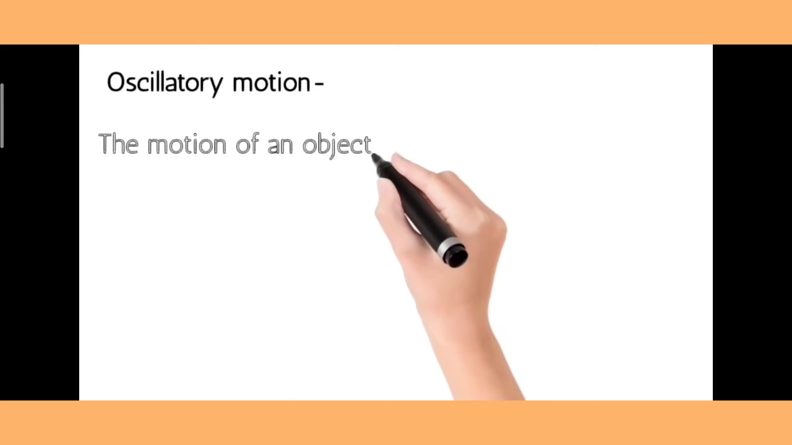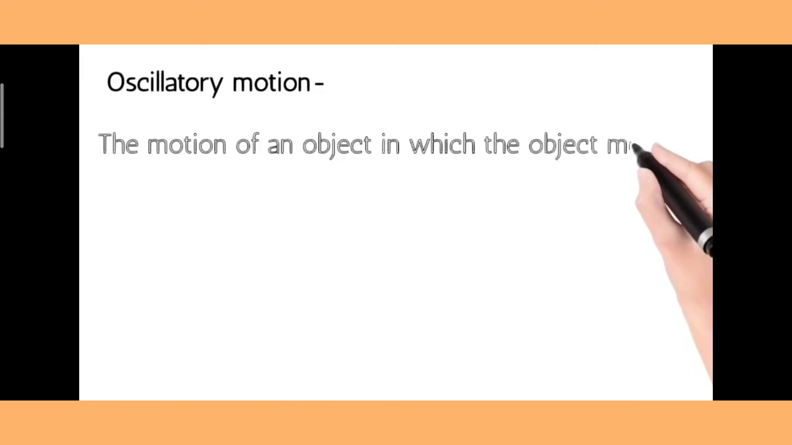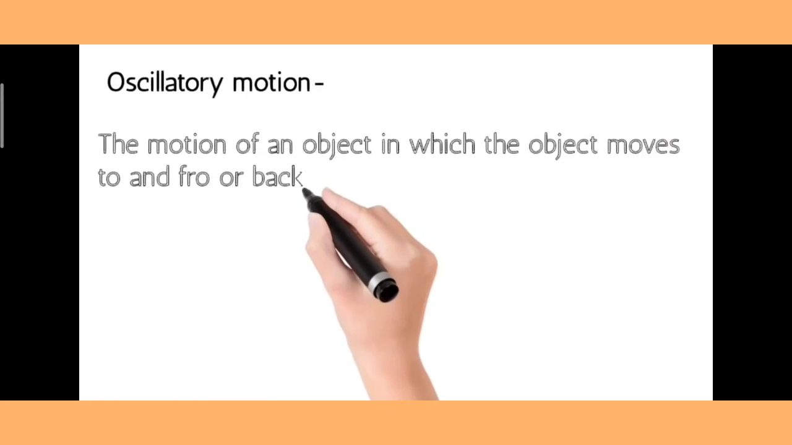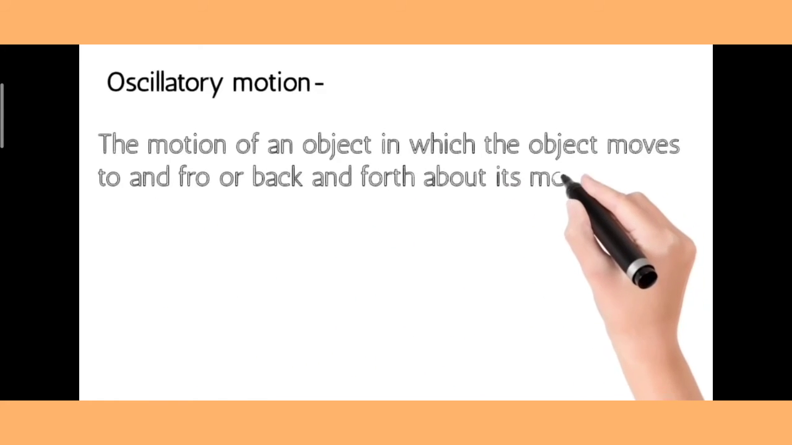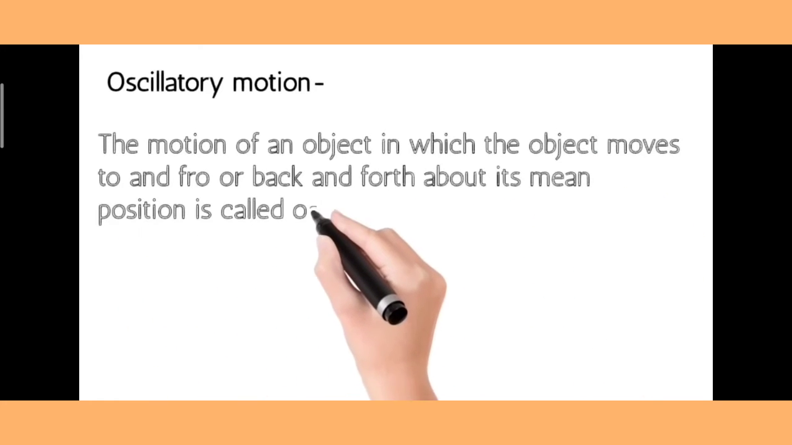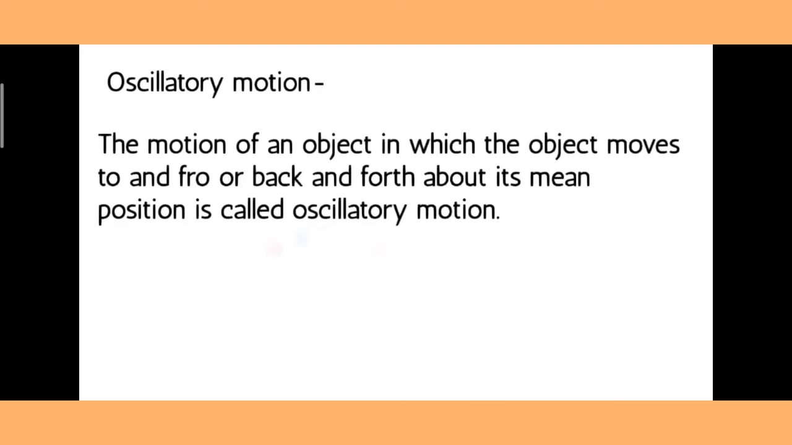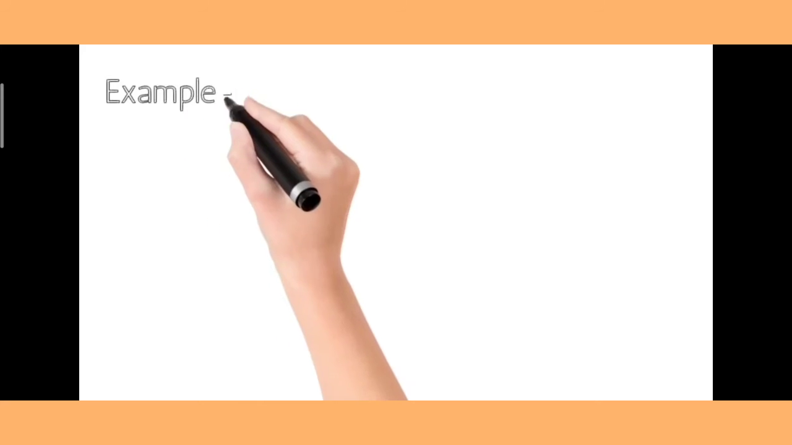Oscillatory motion. The motion of an object in which the object moves to and fro or back and forth about its mean position is called oscillatory motion. For example, motion of a pendulum and motion of a swing.